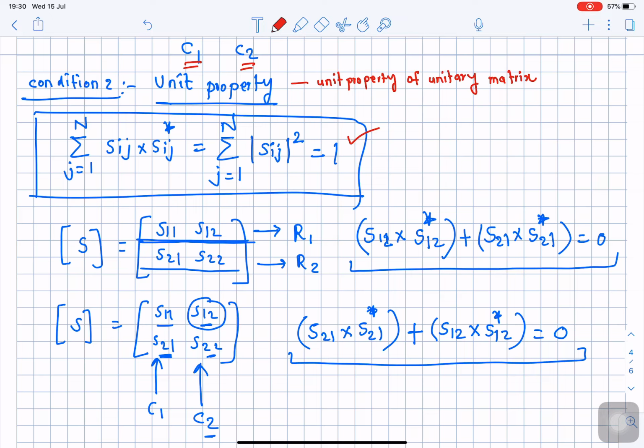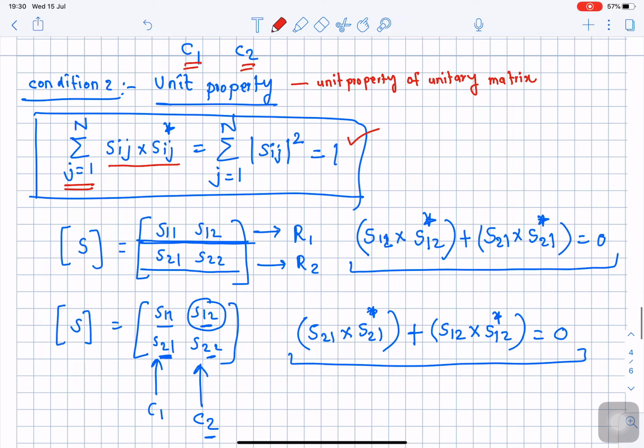So what is that equation? The summation of product of scattering parameter with its own complex conjugate. See what I am saying, the summation of product of scattering parameter with its own complex conjugate. See, Sij complex conjugate, and here it is also Sij.